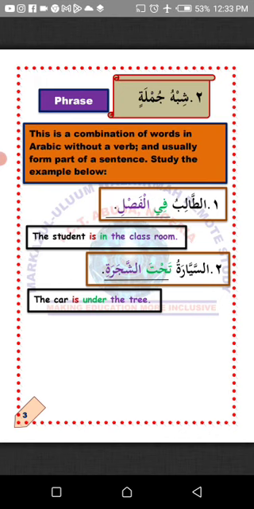If somebody tells you "under the tree," does it make any sense to you? No, it doesn't. The question is, what is under the tree, or who is under the tree? Tahta shajara, under the tree. So it doesn't make any sense. That is why we have to regard it as shibhu jumla but not jumla. A jumla means a sentence, a combination of words that make sense. If it doesn't make sense, you regard it as shibhu jumla, phrase. La'alaka fahimt? I hope you understand.